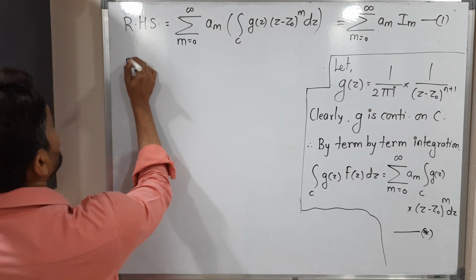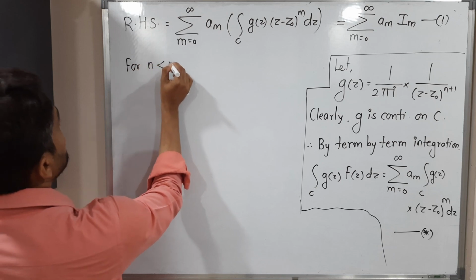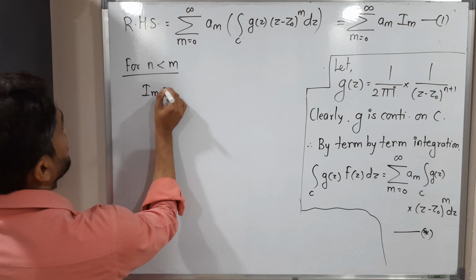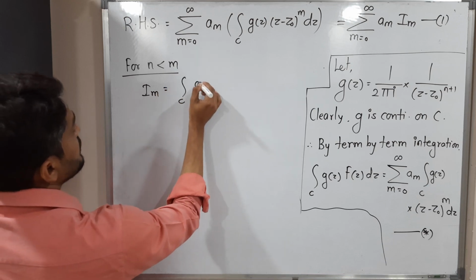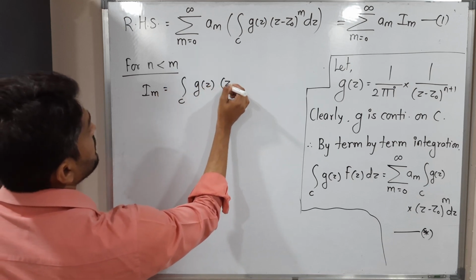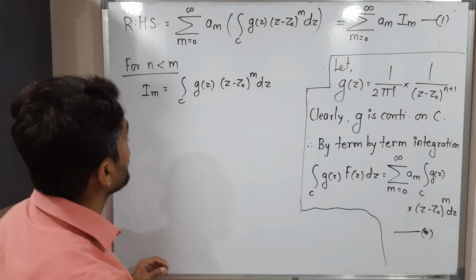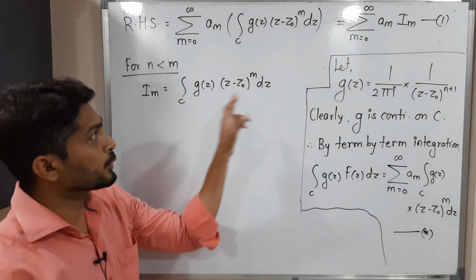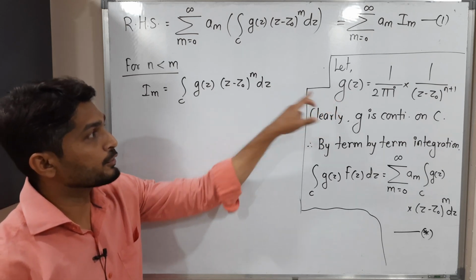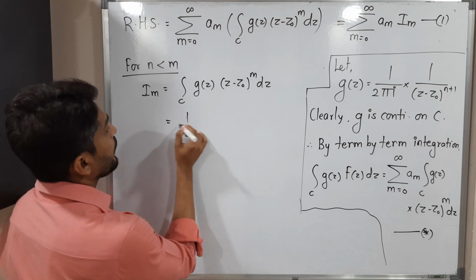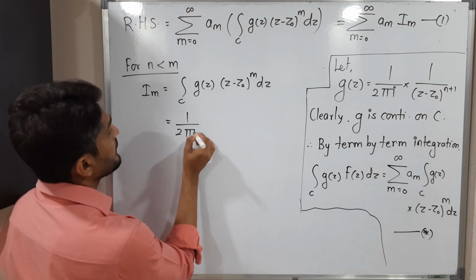So for the first case, n is less than m. Let us see what will happen. Im, what is my Im? Im is nothing but that integration over c, g of z, z minus z naught raised to m dz, right? So what is value of g of z? Let us put it here. I am going to put the value of g of z here. So let me write 1 upon 2 pi I. It's constant, no?